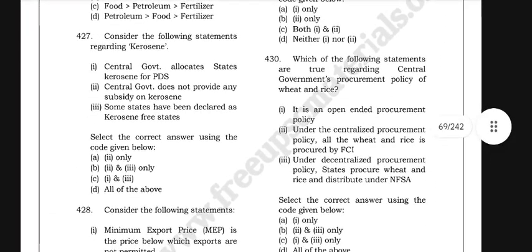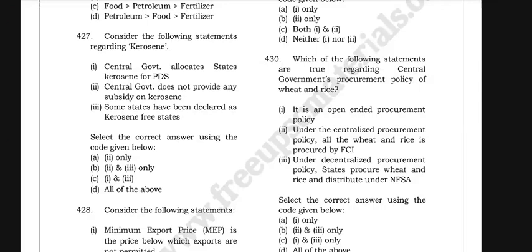Which of the following statements are true regarding the central government's procurement policy of wheat and rice? It is an open-ended procurement policy.